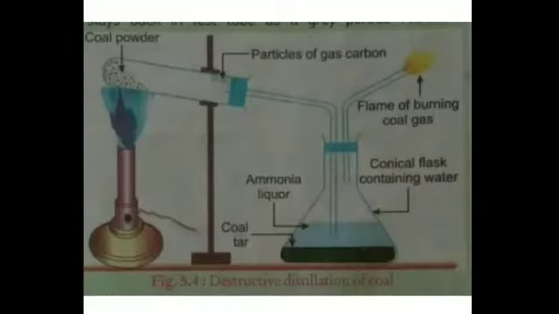So I have shown you the video for the destructive distillation of coal, and in your book a conical flask is used instead of test tube B. Here you can see the apparatus is set as given, and on heating the powdered coal, what do you observe?